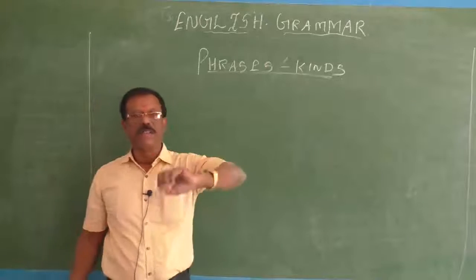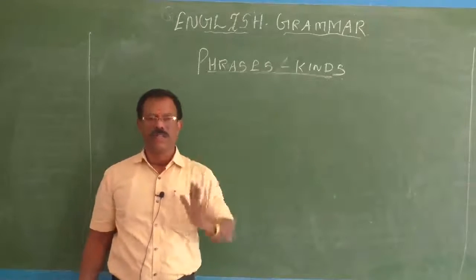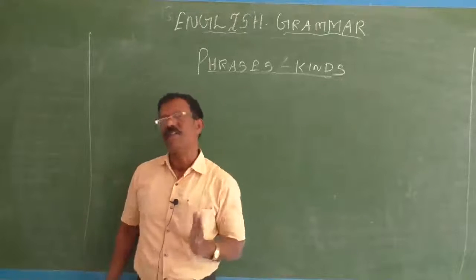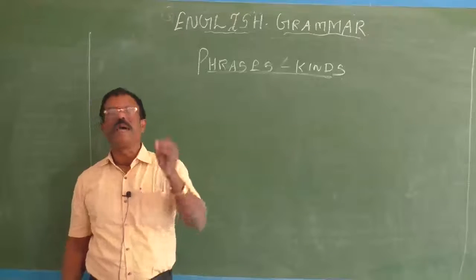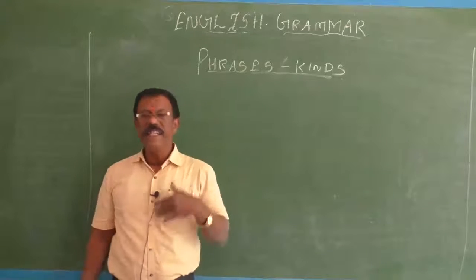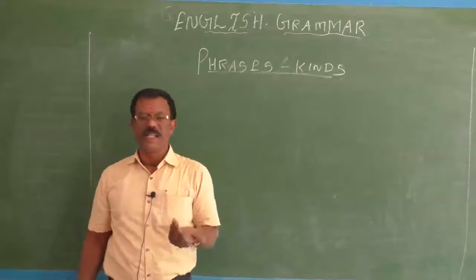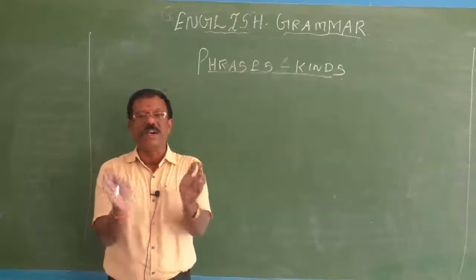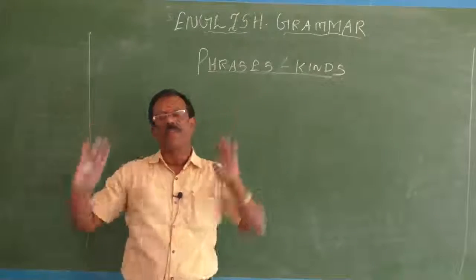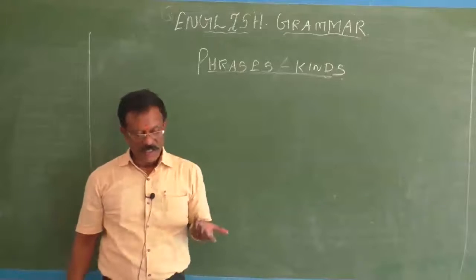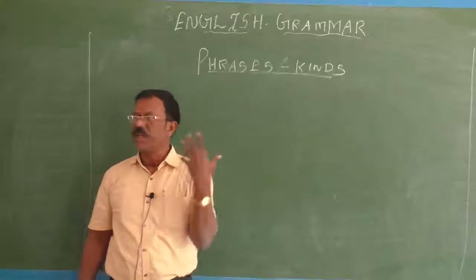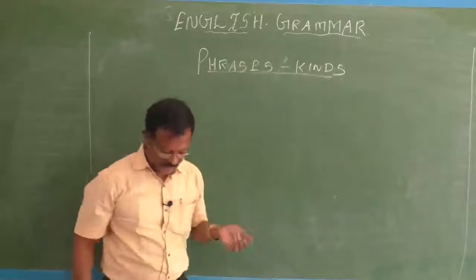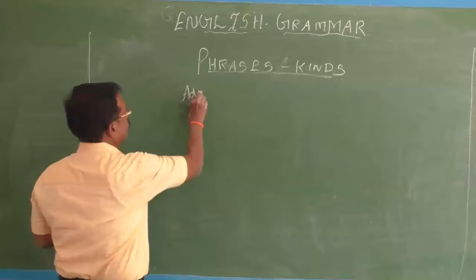An adjective is a word that describes a noun. Anything that describes a noun is called an adjective. An adjective says something about the noun. It describes or modifies a noun. In the same way, if a phrase does the function of an adjective, then it is called an adjective phrase. That's all. So an adjective phrase is a group of words that describes a noun or pronoun in a sentence. See, adjective phrase.